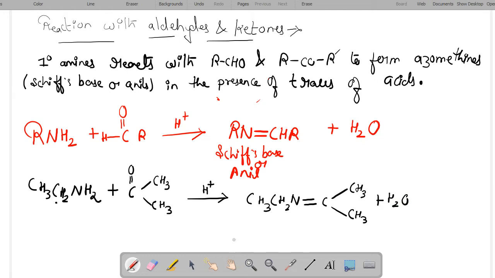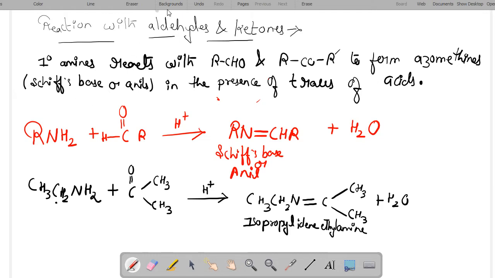So it will form isopropylidene ethylamine.